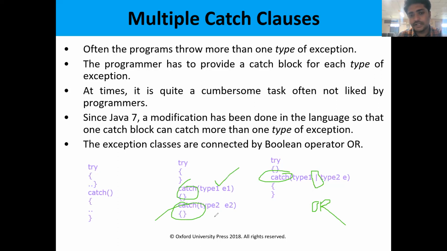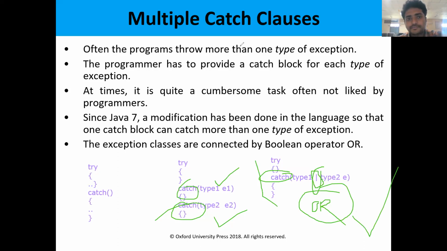So type 1 is for exception 1, type 2 is for exception 2. So here two types of exceptions are there. For two different types of exceptions, we need two different catch blocks. But in the latest versions of Java, we can place the multiple exceptions separated by the logical OR operator. By using this logical OR operator, multiple exceptions can be handled within the single catch block. So this is all about the multiple catch blocks.